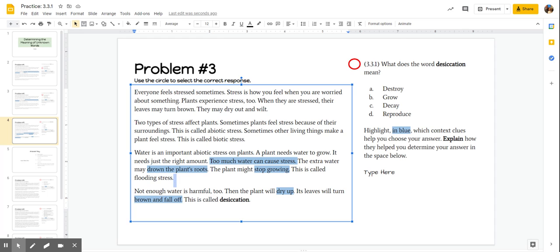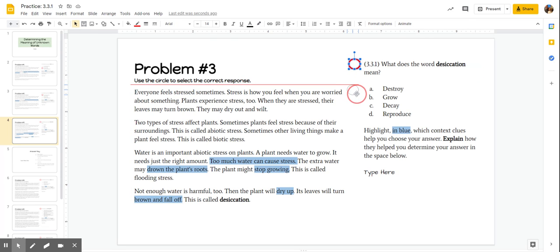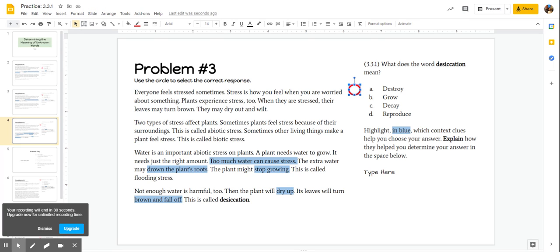So flooding stress sounds like too much water. Desiccation sounds like when there's not enough water. So the plant dries up, its leaves turn brown and fall off. So I'm going to guess that it doesn't mean destroy, because it doesn't sound like it's being destroyed. It still exists. It definitely doesn't mean grow, because I don't think if a plant's drying up, it's growing. Decay, that means like it breaks down. That sounds decent. Reproduce, I don't think so. So I think we're going to go with decay.